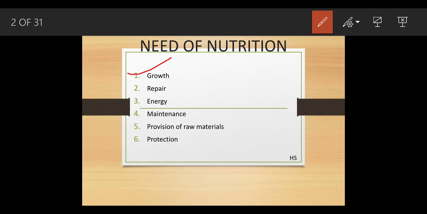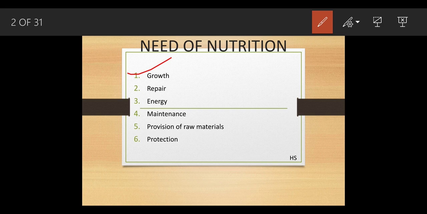Why? Because when a newborn baby gets a proper amount of nutrition, there is production of cells in the right amount. If the cells keep on dividing, the baby definitely remains healthy. So growth is very necessary.